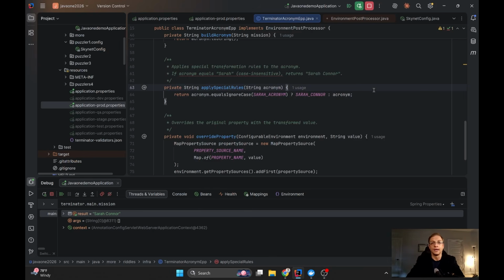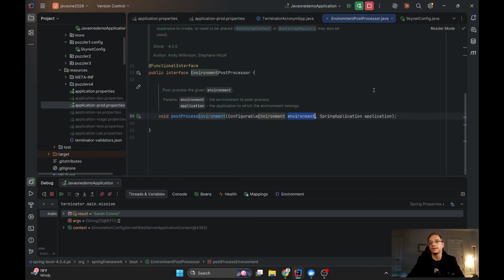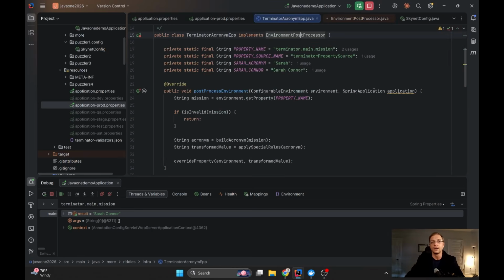Okay, so this is the story of the environment postprocessor. The only question is, how can we add our own environment postprocessor? How can we make them work? How can we say to Spring, take into account, we have an additional environment postprocessor, what should we do?